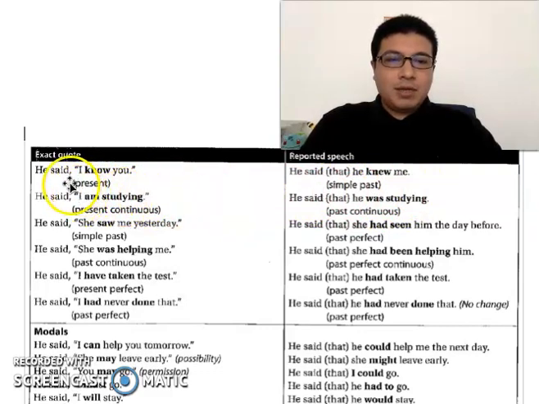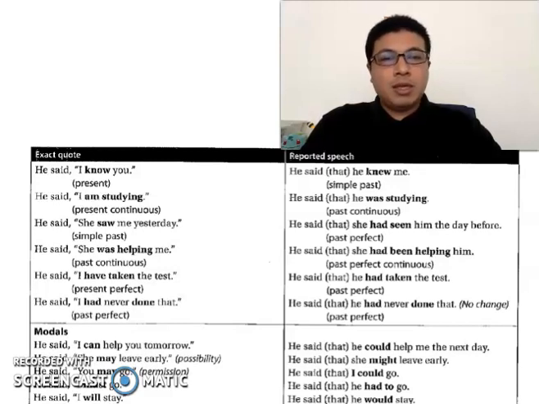Like here you have a comma and the quotation marks, but when you change to reported speech, you don't have a comma, you don't have quotation marks. So you'll have to be careful when you write, and when you speak, you'll have to make sure your tenses are correct when you change from the exact quote to the reported speech.